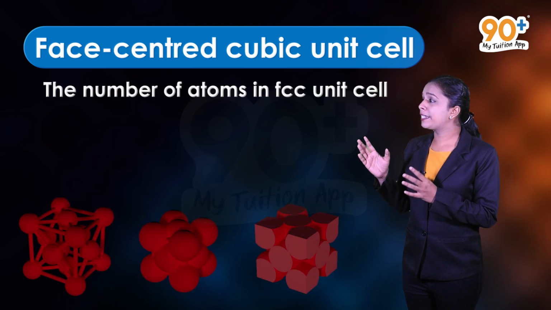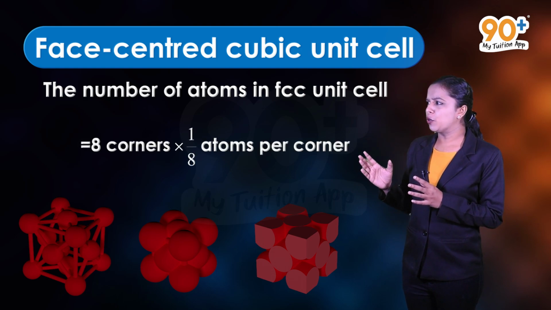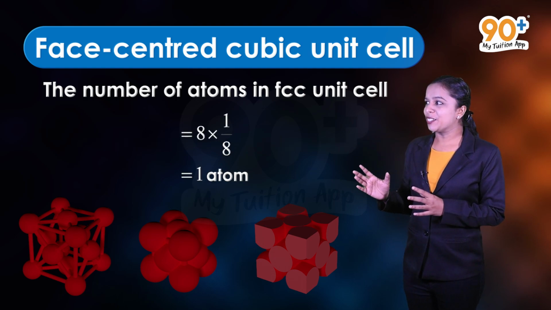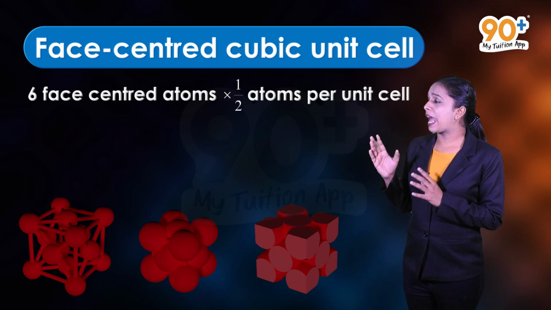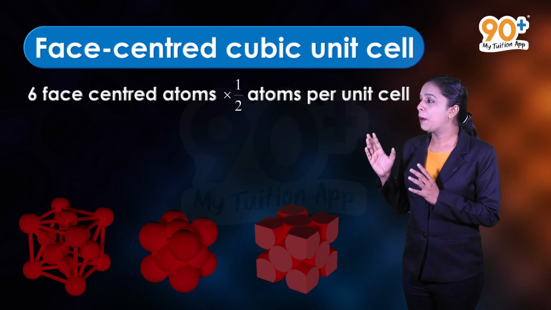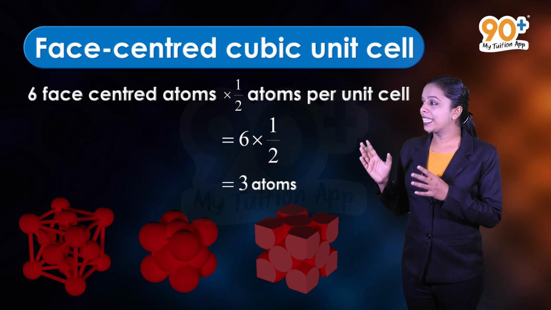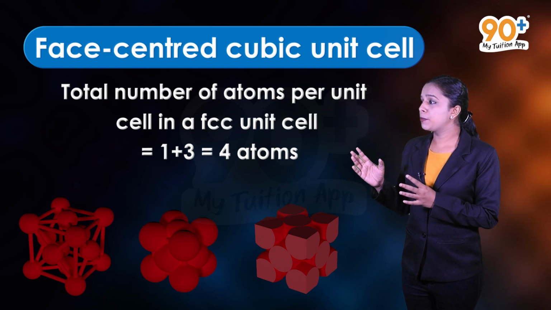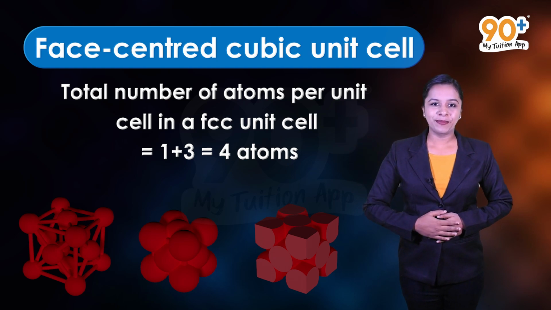Therefore, number of atoms in FCC unit cell is equal to 8 corners into 1 by 8 atoms per corner. That is equal to 8 into 1 by 8. That is 1 atom. 6 face-centered atoms into 1 by 2 atoms per unit cell is equal to 6 into 1 by 2. That is 3 atoms. Hence, we can say that total number of atoms per unit cell in a FCC unit cell is equal to 1 plus 3 is equal to 4 atoms.